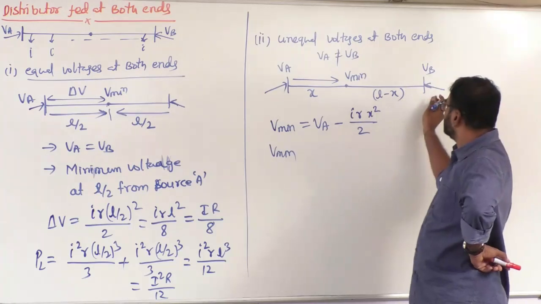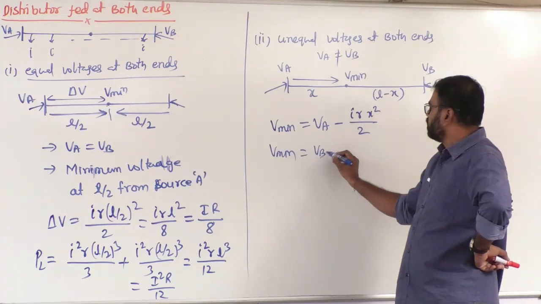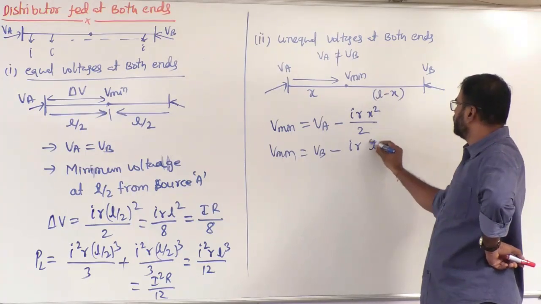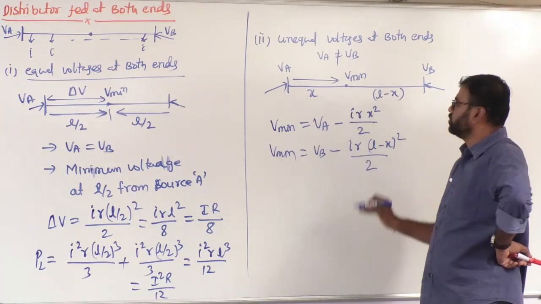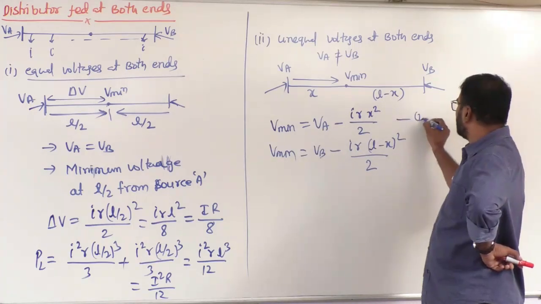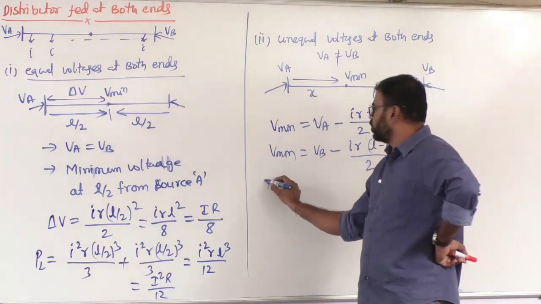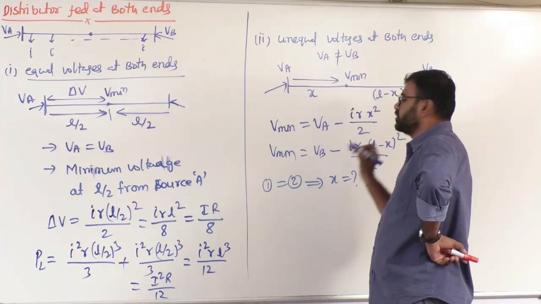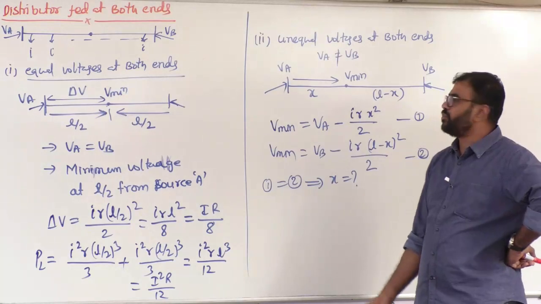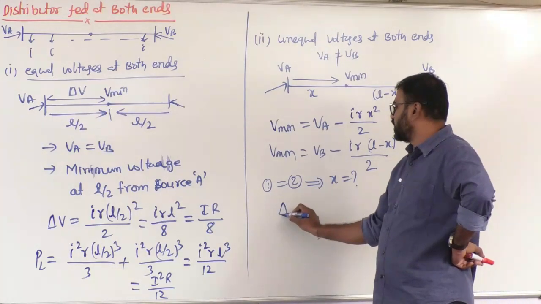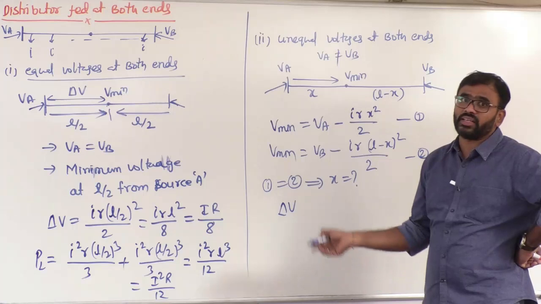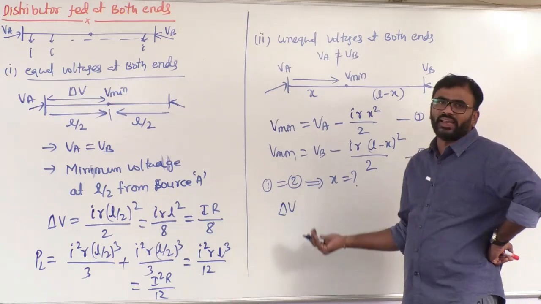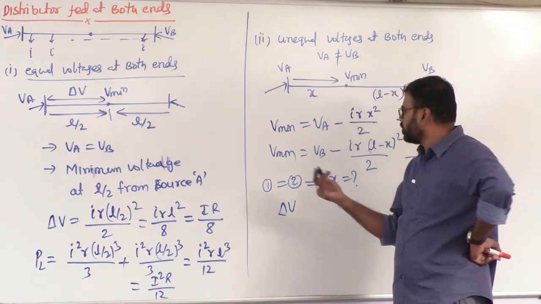Then what is V minimum? We can also write from this, VB minus IR, what is this length? L minus X whole square by 2. These two equations, you can equate 1 equal to 2 and solve for X. After solving for X, based on the X, we need to calculate delta V, that means maximum voltage drop. After calculating the voltage drop, then you can calculate total power loss.